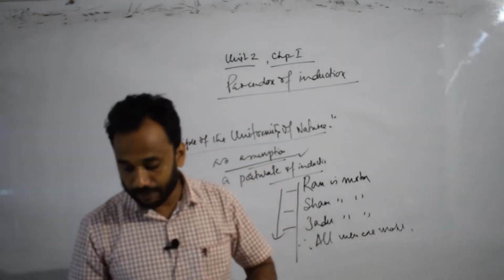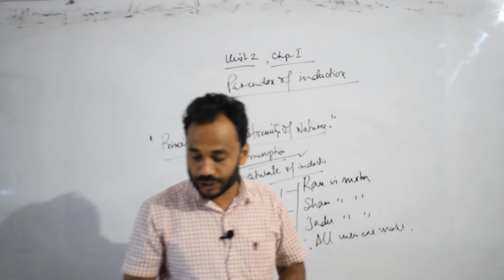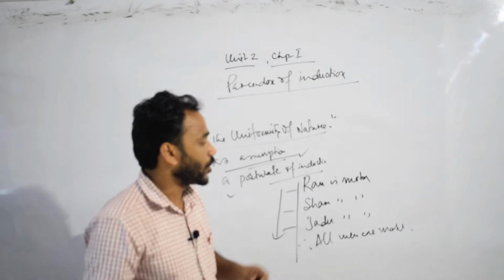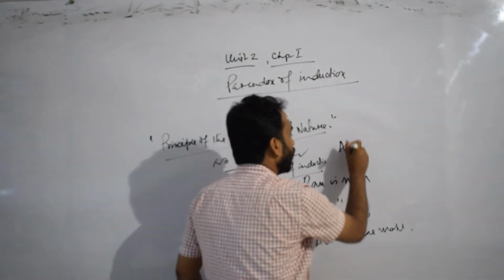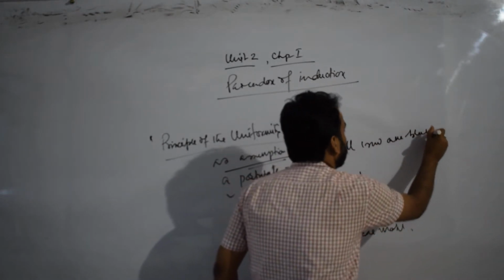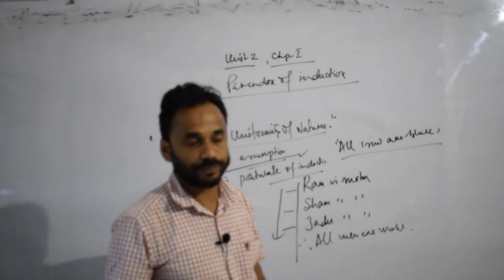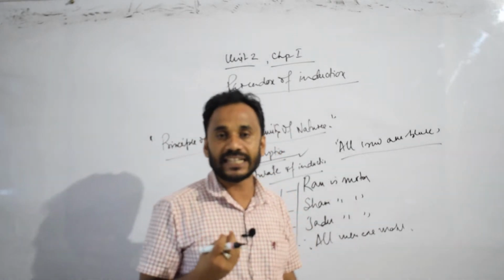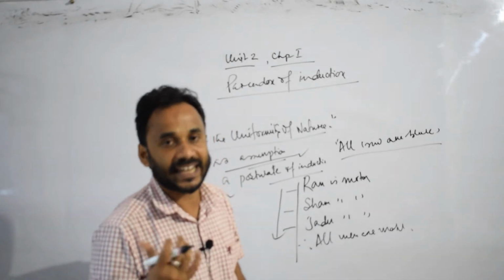We have not come across a single crow of any other color except black. So in this type of experience, for example, all crows are black. This is an example of unscientific induction. So unscientific induction is based on mere uncontradicted experience.